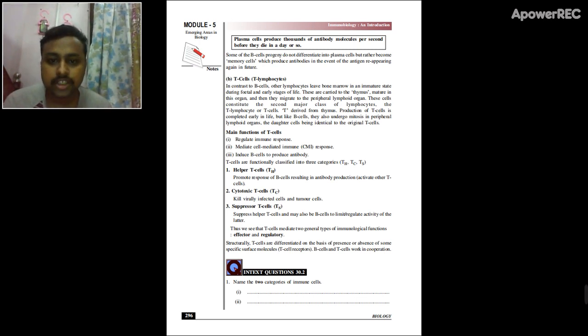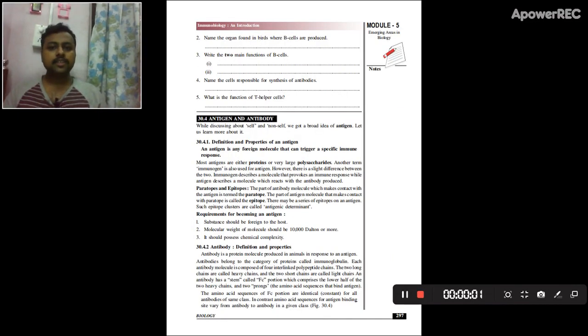So what are the main functions of T cells? They regulate immune response and mediate cell mediated immune response, which is a kind of immune response. We will study cell mediated immune response in a later part of the chapter. The third one is to induce B cell response. They help to activate B cells. Upon infection, if B cells are inactive, like sleeping, the T cell will activate them to produce antibodies or proteins to recognize infectious agents.